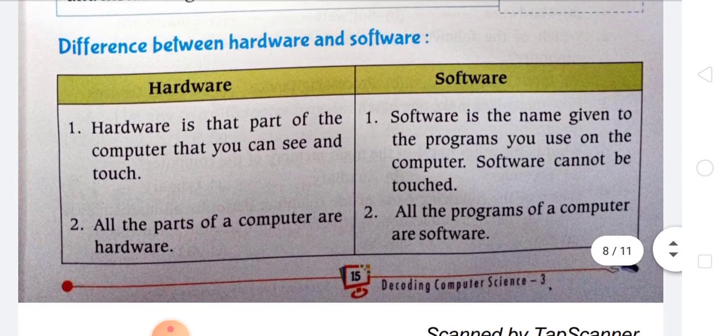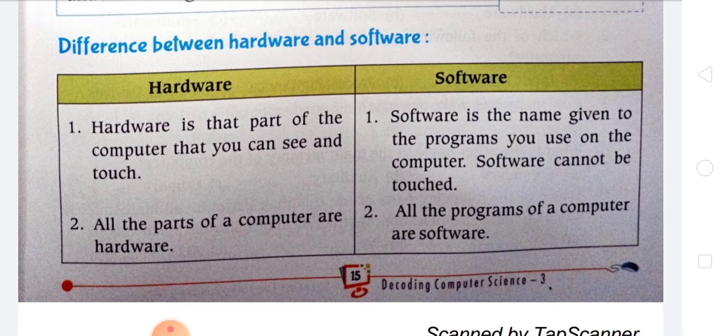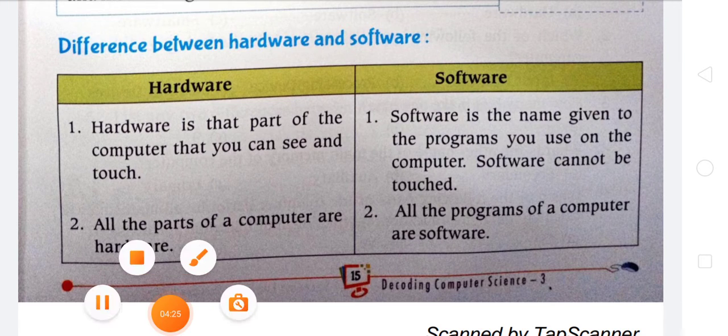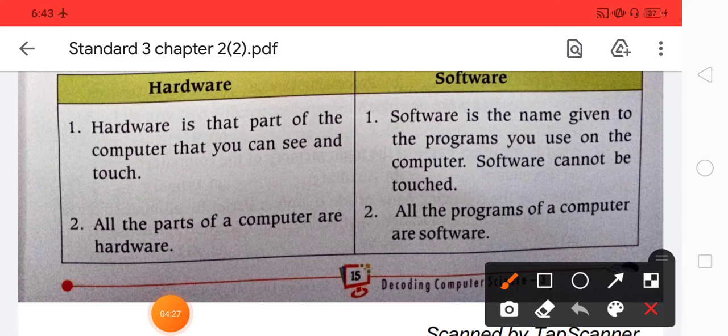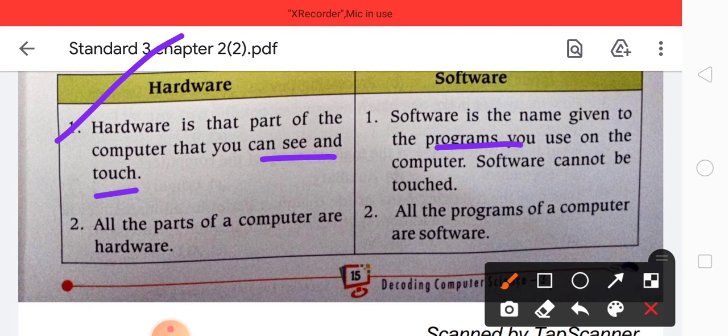Then what is the difference between hardware and software? We already learned what hardware is: the physical part that we can see and touch is known as hardware, and the programs of the computer that we cannot see and touch are the software.